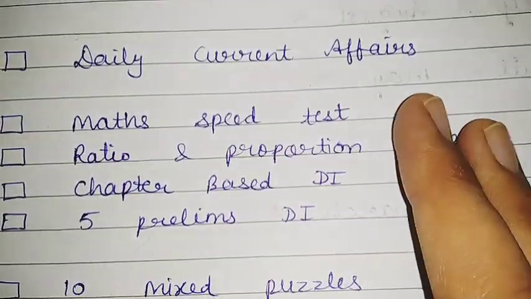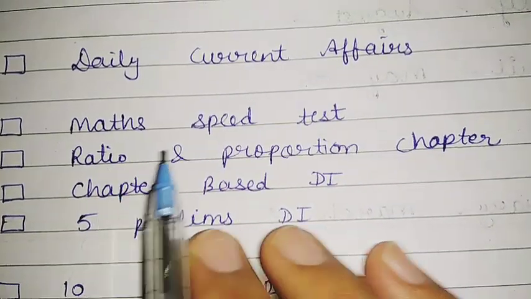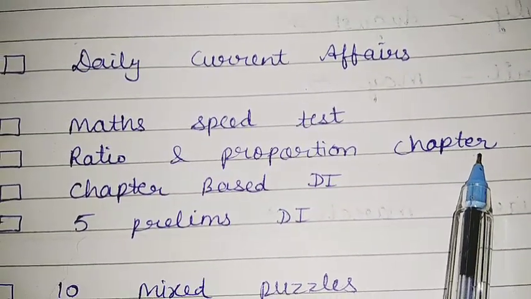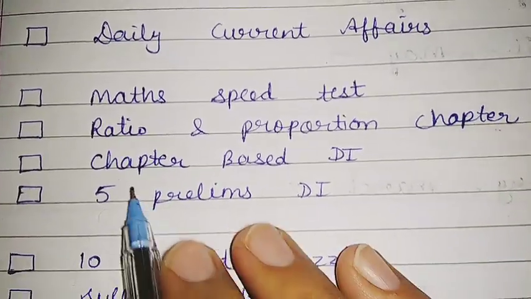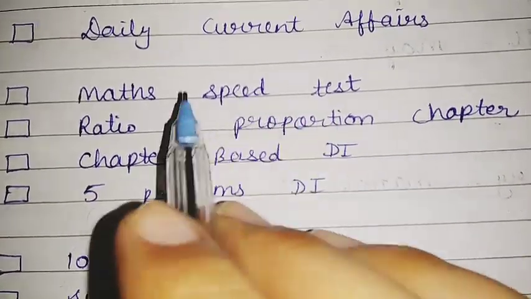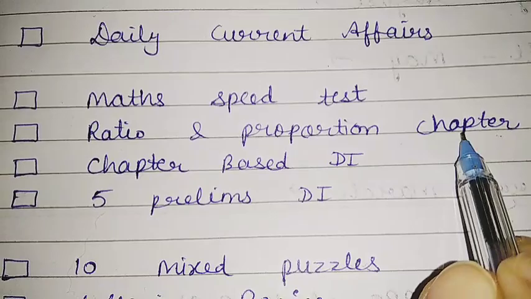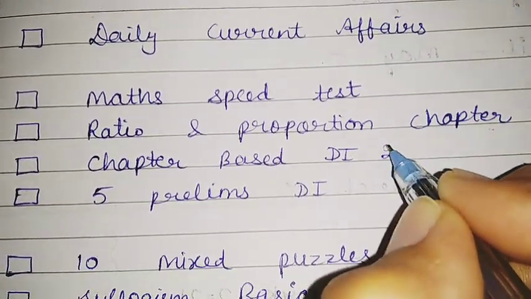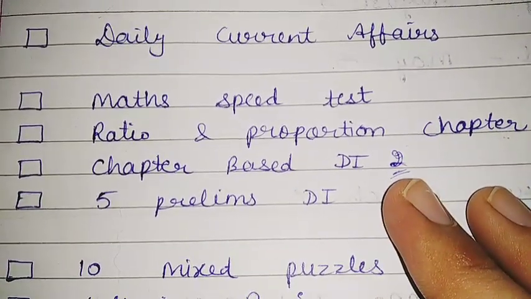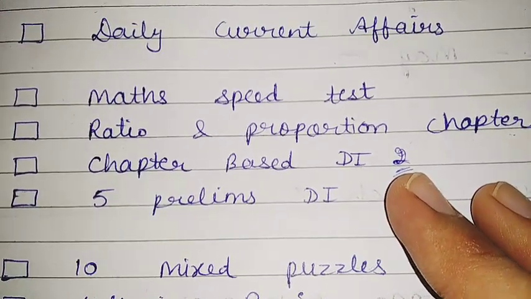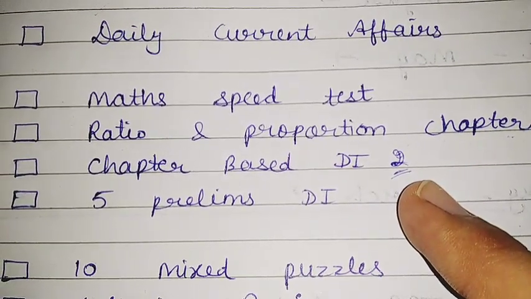Then there is math speed test, and for tomorrow you will do ratio and proportion chapter, and you can follow Amar sir's YouTube videos. Then there is chapter based DI. So after covering the ratio and proportion chapter, try to practice 2 DIs of percentage chapter. As you have already completed the percentage chapter, try to do 2 chapter based DI on percentage.